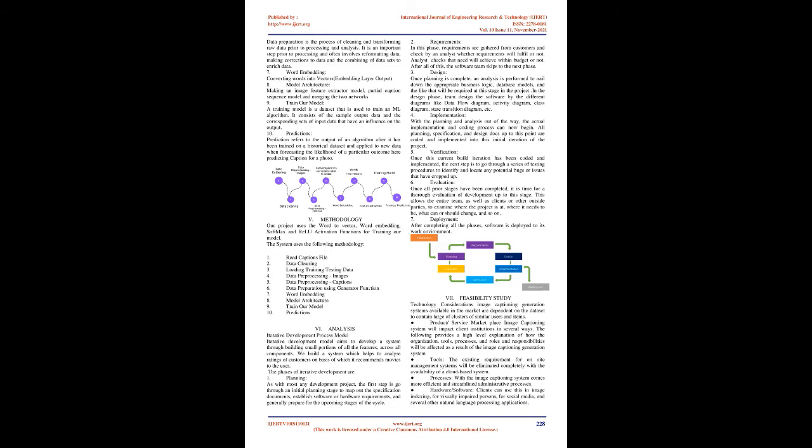It consists of the sample output data and the corresponding sets of input data that have an influence on the output. 10. Predictions. Prediction refers to the output of an algorithm after it has been trained on a historical dataset and applied to new data, when forecasting the likelihood of a particular outcome. Here, predicting caption for a photo.